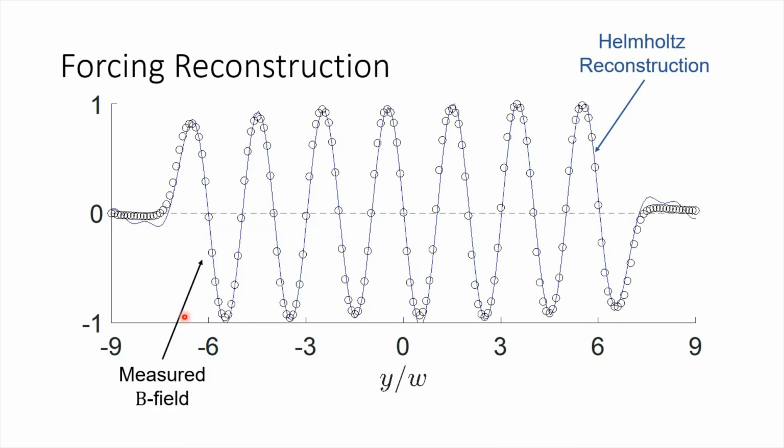Along the 1D slice at the center line x equals 0, we can see the excellent agreement between the shapes of the reconstruction and the measured field. These fields have both been scaled by their maxima here to allow us to plot them on the same axes.